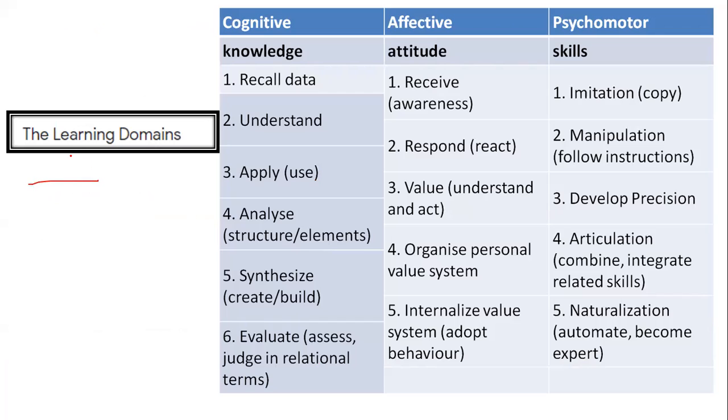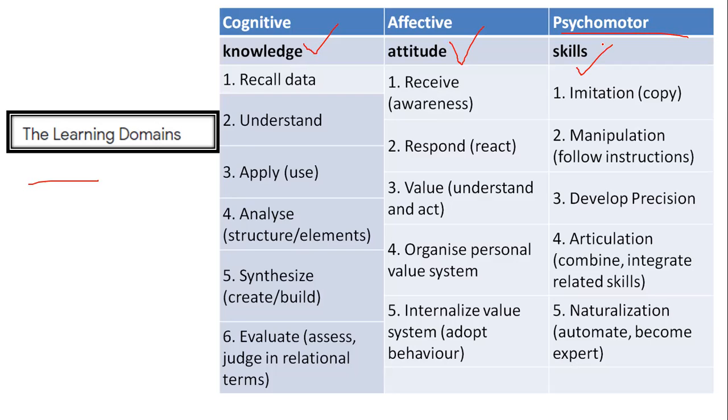The learning domains. From this topic, the question definitely comes that there are three domains: cognitive domain, affective domain, and psychomotor domain. Now what is the cognitive domain all about? It is all about knowledge. Attitude is reflected under the affective domain, and psychomotor is basically about skills. So we have three concerns here: cognitive, which is about knowledge; affective, which is about attitude; and psychomotor, which is about skills.